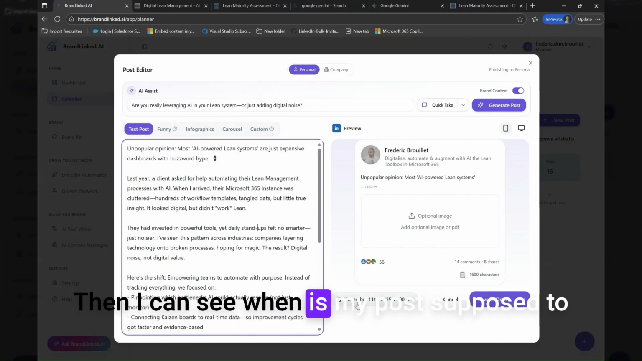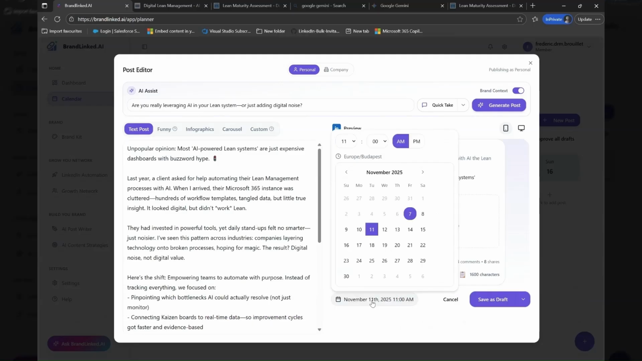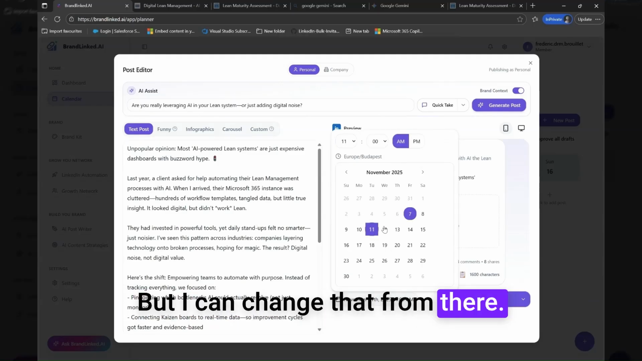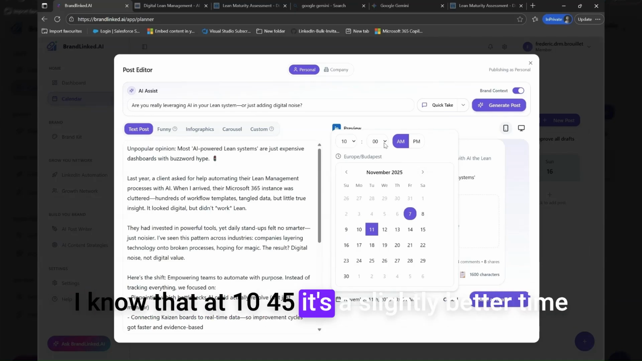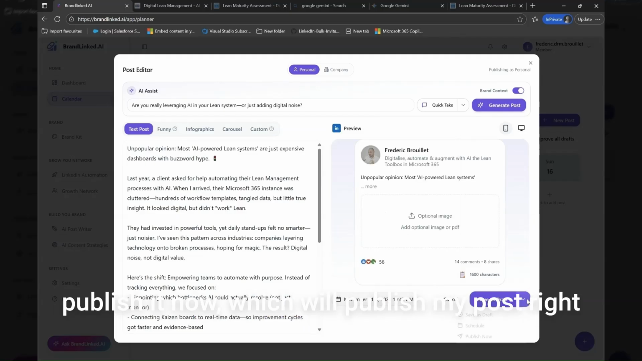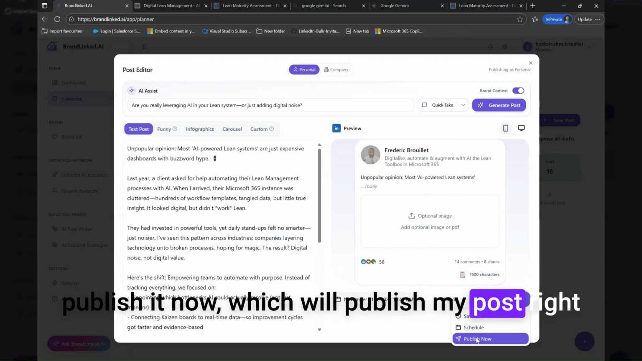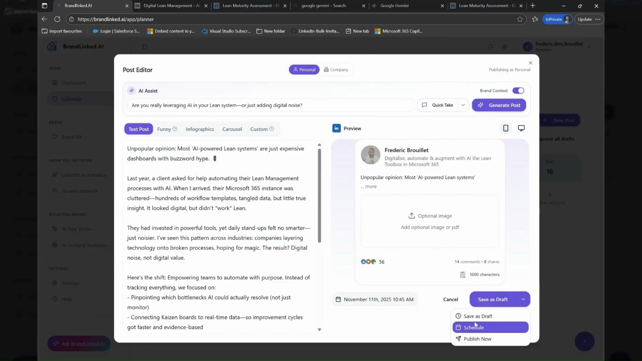Then I can see when is my post supposed to go based on what I've chosen in the calendar. But I can change that from there. And so I could change the time and say, actually, I know that at 10:45, it's a slightly better time for me to post. And I could then choose to publish it now, which will publish my post right away, to save it as a draft or to schedule it.